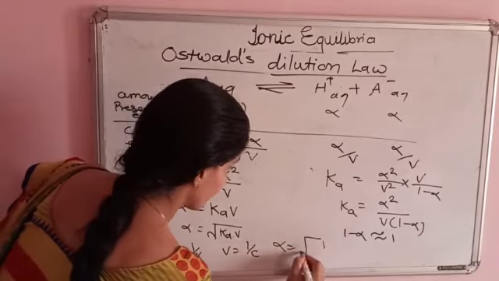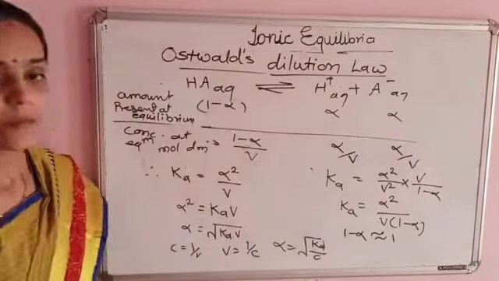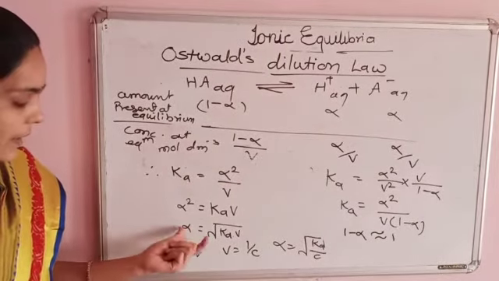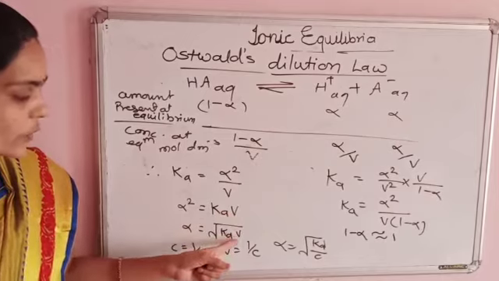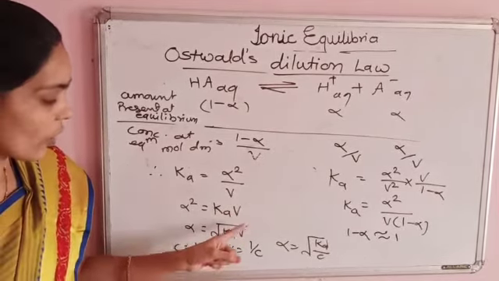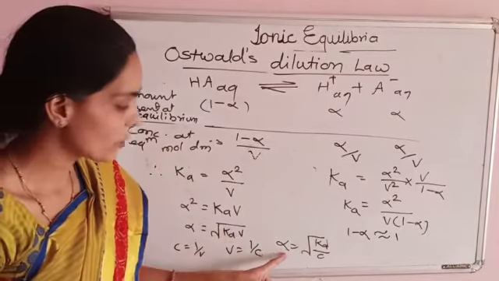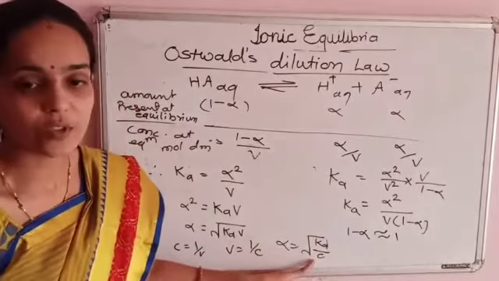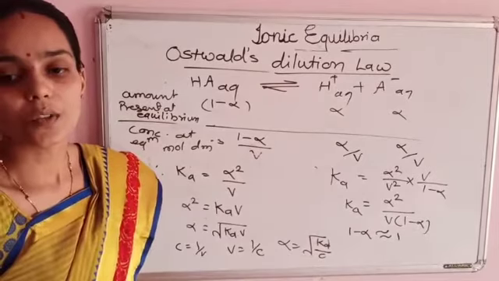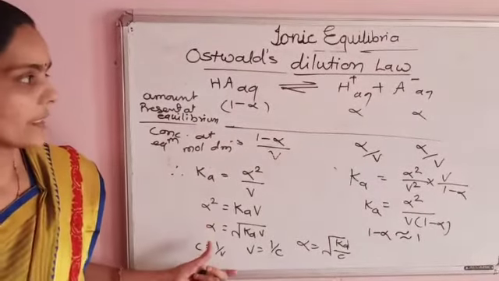Alpha is equal to the square root of Ka divided by C. That is, the degree of dissociation alpha is directly proportional to the square root of the volume of the solution, and inversely proportional to the square root of the concentration of the solution. This is the Ostwald dilution law for weak acid.